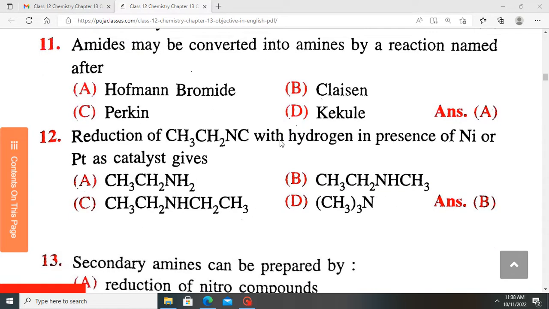Reduction of this compound with hydrogen in excess of nickel or platinum as catalyst gives what? So you have a nitrile or a cyanide reacting with hydrogen and nickel. That yields a reduction of the triple bond between here. So the number of carbons must be 3. So this one is out, this one is out, and this one is not. So the answer is B. The bond between this carbon and this nitrogen is going to be reduced by addition of hydrogens.